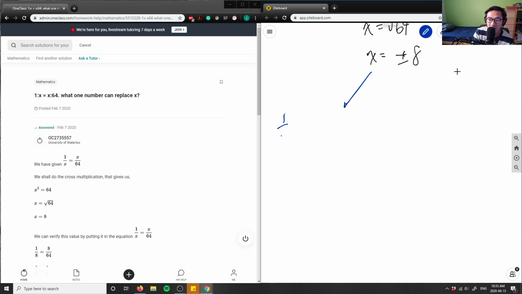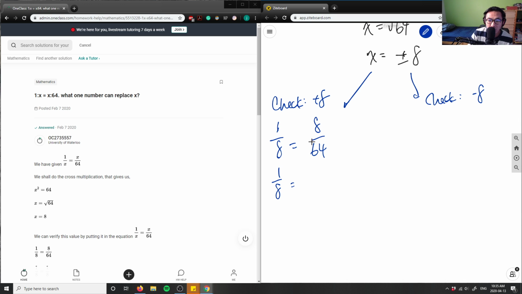So it's 1 over, in this case, I'm going to check for positive 8. This here would be a check for negative, right? Positive would mean I'm just subbing x into the equation, which means I'm going to have 1 over 8 equals 8 over 64, right? And 8 over 64, I can reduce this fraction. 1 over 8 equals, I can divide the numerator and the denominator by 8. If I divide by 8, I get 1, 8 divided by 8 is 1, and 64 divided by 8 is 8, right? So again, left side equals right side, which means my solution is correct for positive 8.